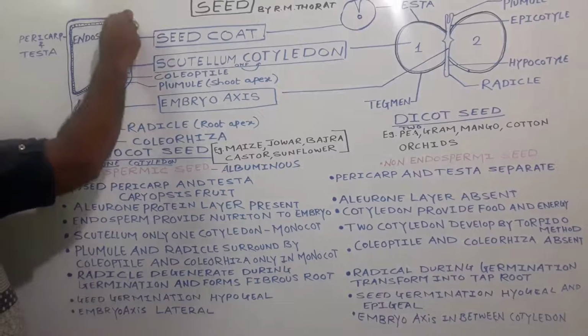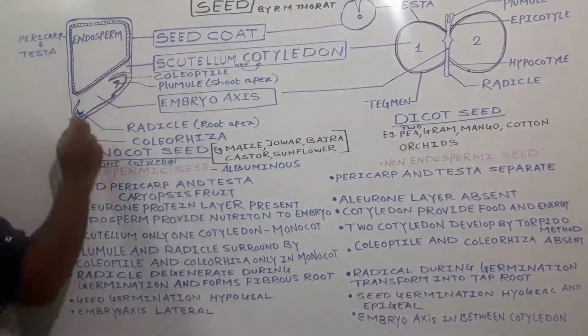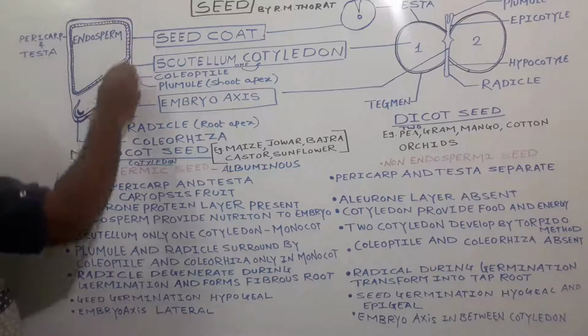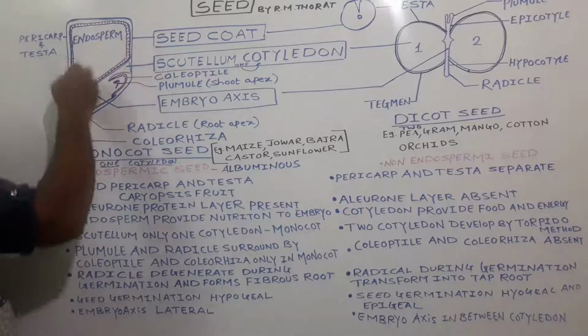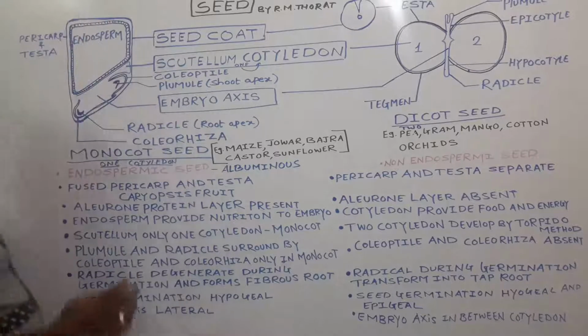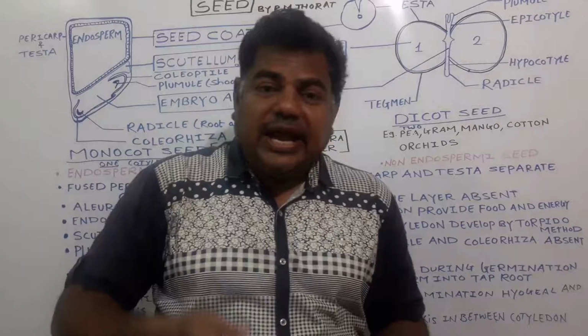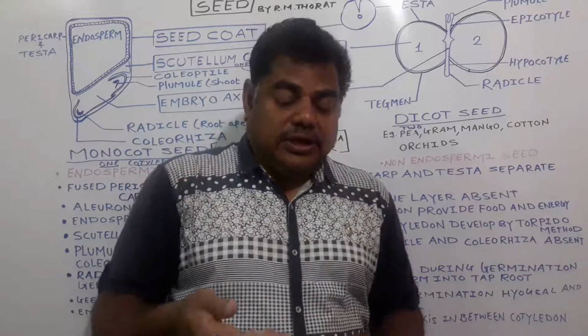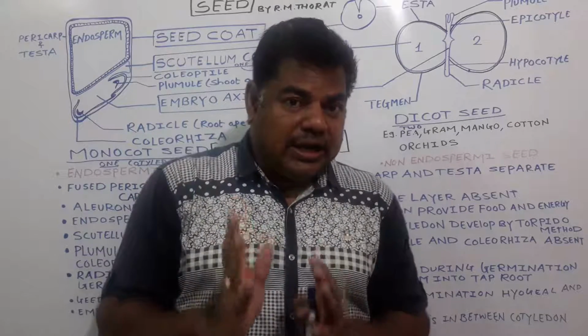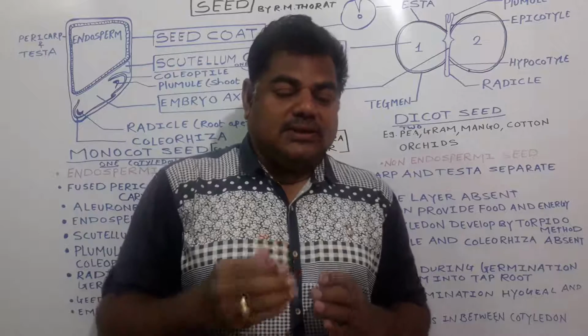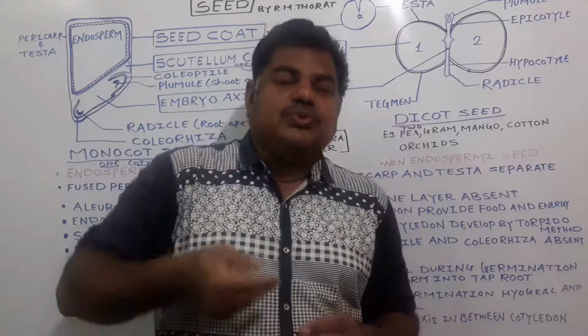Surrounding this seed, the seed coat is present, and inside this seed coat there is a big structure. That structure we call endosperm. Do you see the endosperm with your naked eye? See here, daily we are using endosperm.